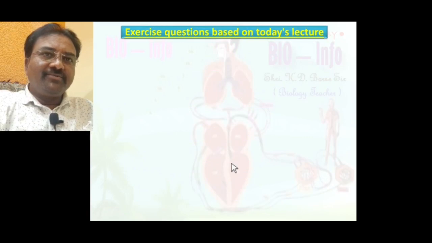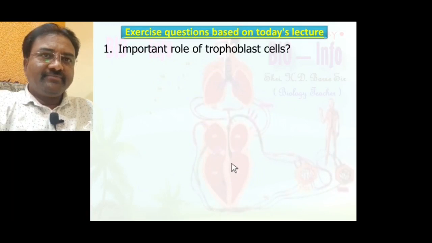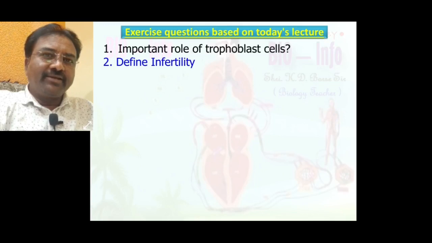Now on the basis of today's lecture, some exercise questions are noted here. Important role of trophoblast cells. Yes, you know, trophoblast cells are specially for formation of the placenta. Define infertility. Infertility can be defined as inability to conceive naturally after 1 year of regular unprotected intercourse.